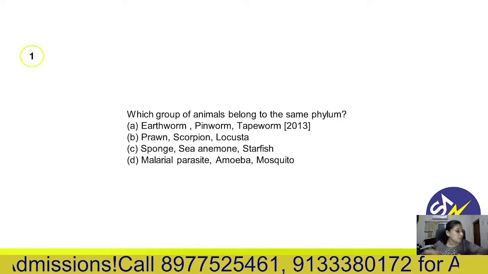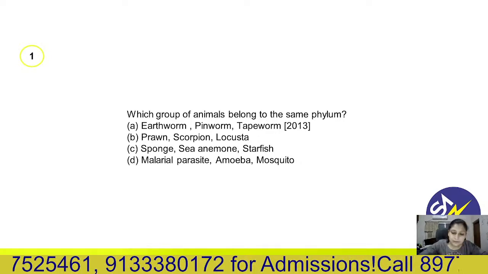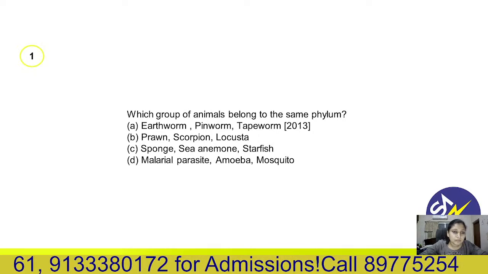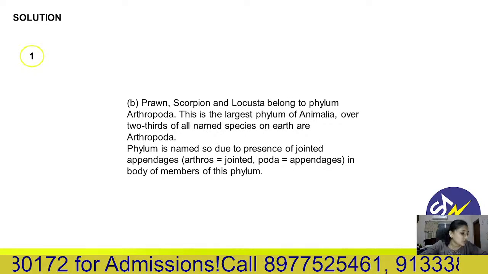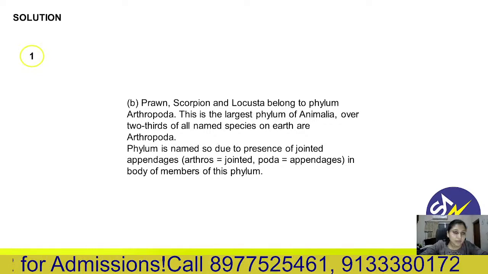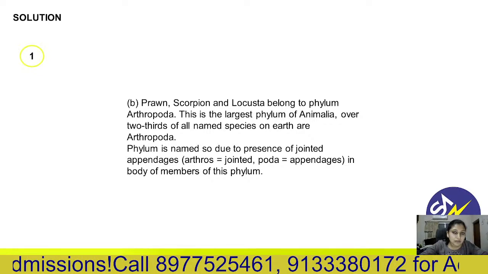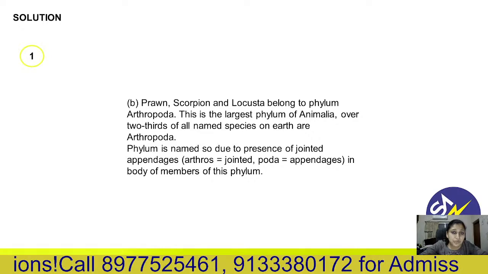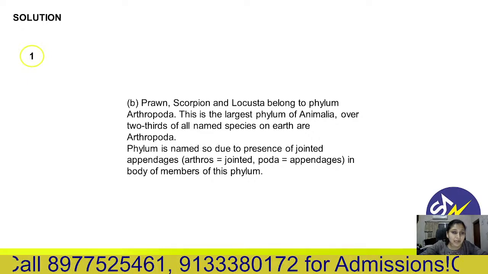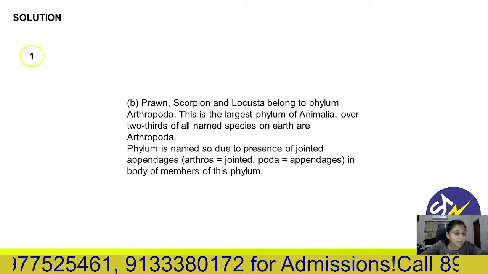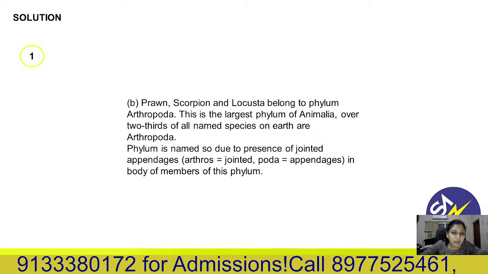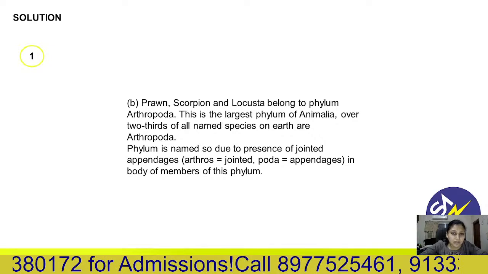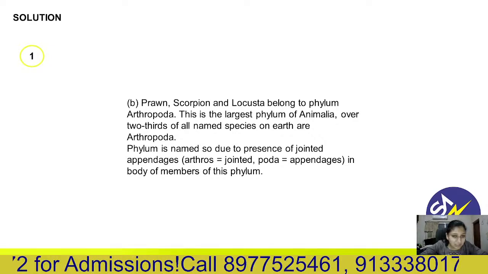Come on, group of organisms belonging to the same phylum. Correct answer is B. Prawn, scorpion, and locust belong to the phylum Arthropoda. This is the largest phylum of Animalia, and over two-thirds of named species are insects, part of it. They have jointed appendages, so they are known as arthropods.